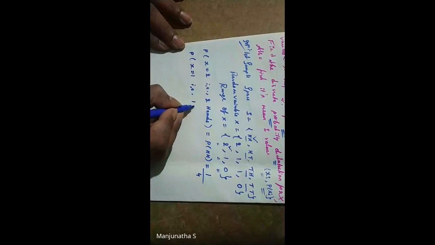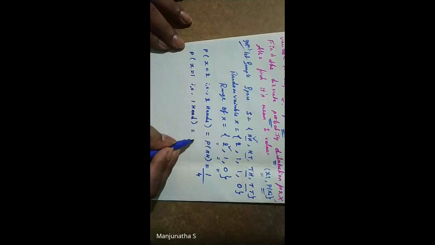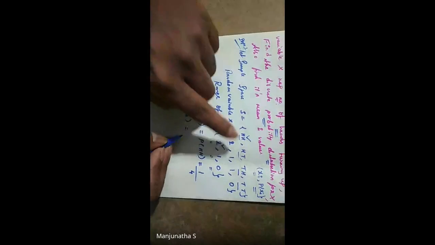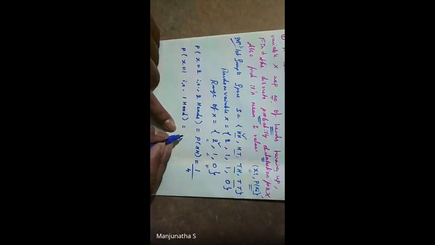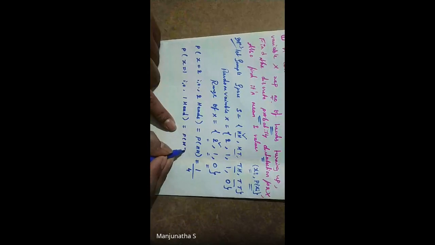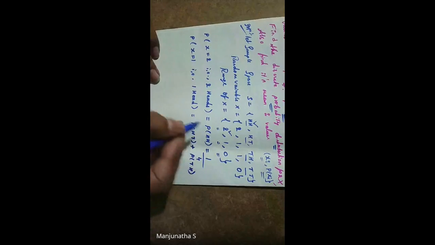That is 1 head. How many times are we getting it? 2 times, students. If you get confused, I'll write separately: one is for P of ht, another is for P of th. Or you can write directly 2 divided by 4.